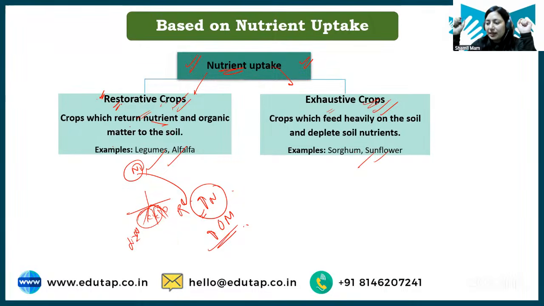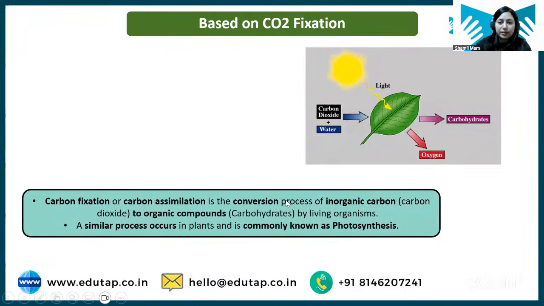Is it clear now? So that will be your exhaustive crop. When a crop does not contribute in returning the nutrient back to the soil and feeds heavily on soil, it will just exhaust the soil. There is no mechanism in these crops that they can return nutrient back to the soil. Such crops are exhaustive crops. Now is it clear or not? Please let me know. Okay, done. Let's move ahead then.